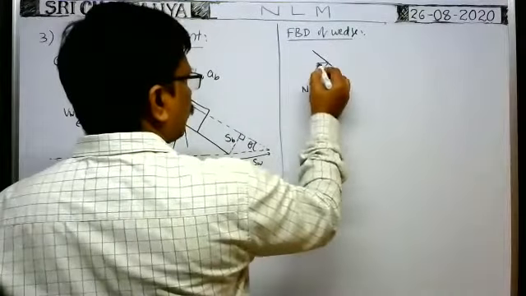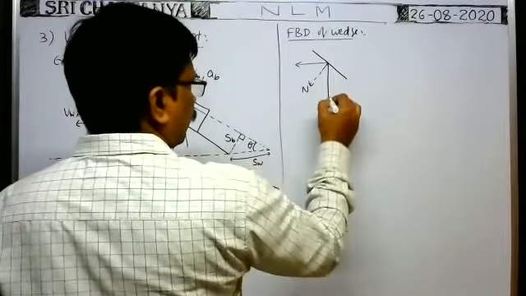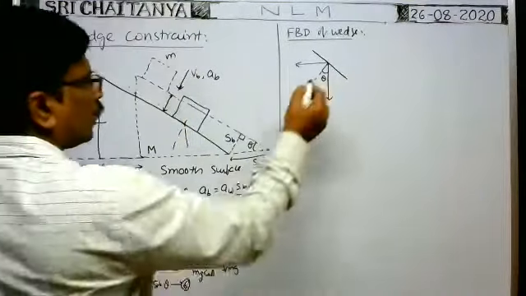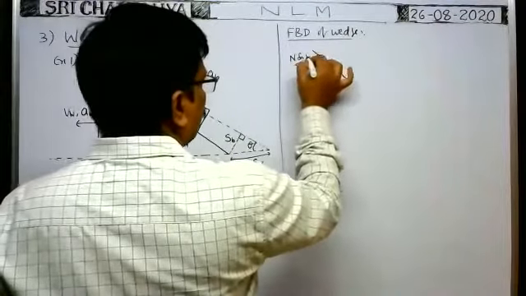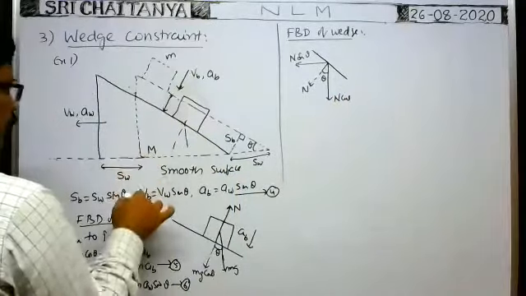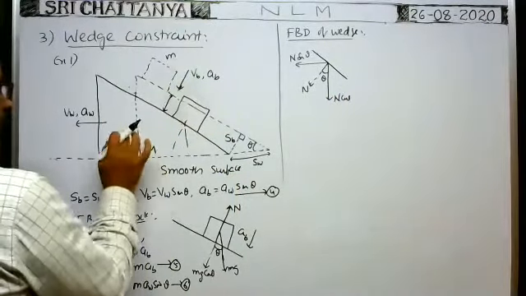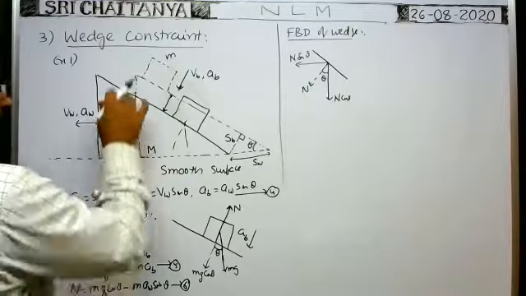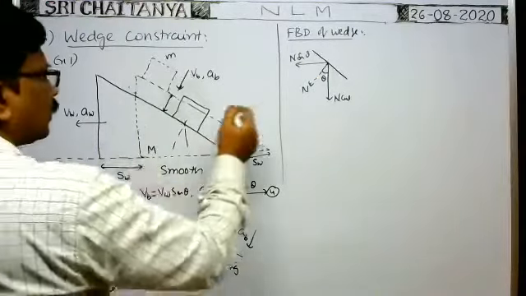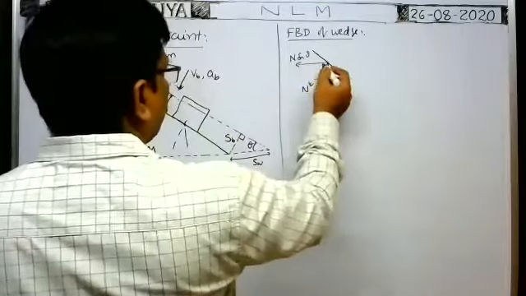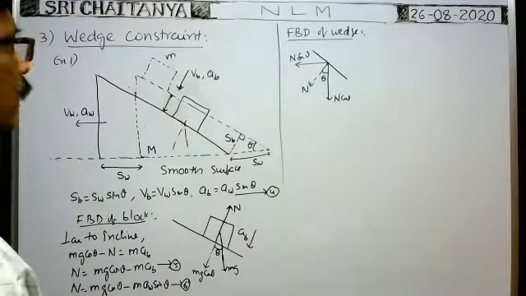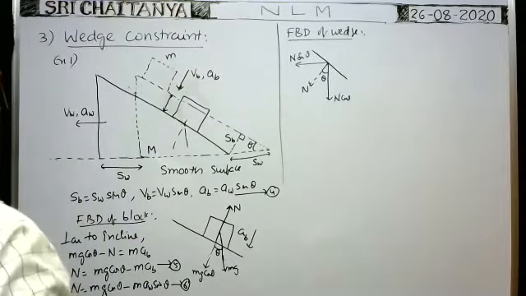When you resolve this normal force into components, one component in this direction and one component in this direction, the angle is theta. So this component is N sin theta, and this component is N cos theta. Because of the N cos theta component downwards, the reaction force acts on the wedge upward by the floor. That's why along the vertical direction there is no acceleration. But along the horizontal direction, N sin theta acts on the wedge towards the left, so the wedge travels with a certain acceleration.